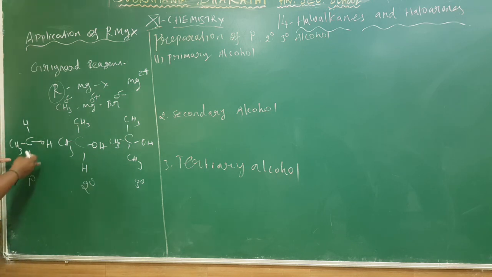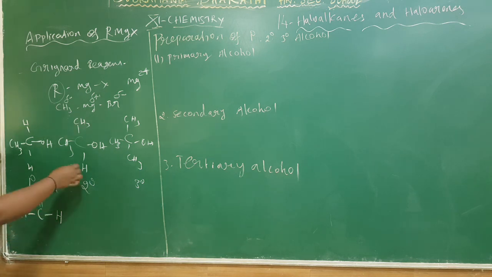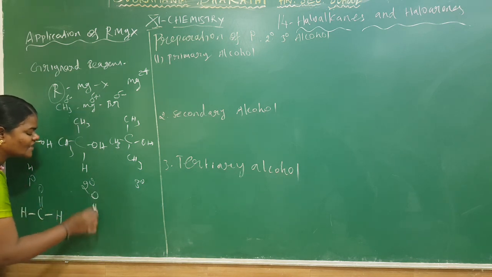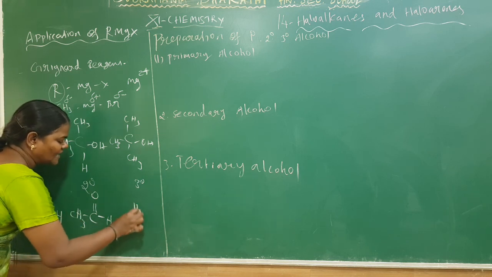So this primary alcohol is prepared by Grignard reagent. You take some reagent, and that reagent is a source of aldehyde. That aldehyde is formaldehyde. The general formula of aldehyde is C double bond O H. So I am taking formaldehyde, where hydrogen is the replaced group. Here I am taking acetaldehyde, and here I am taking acetone.